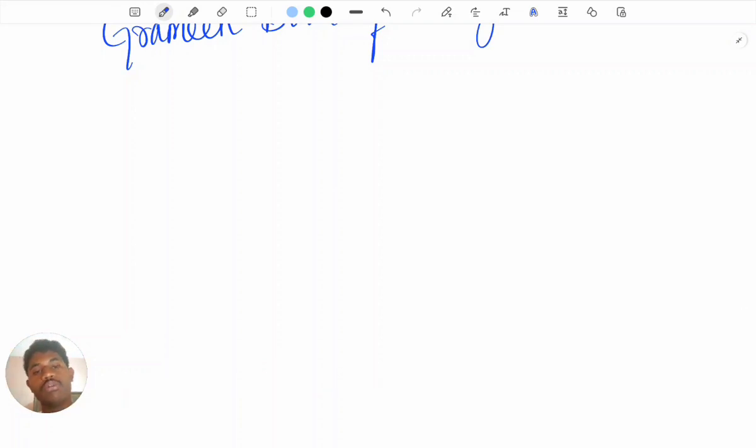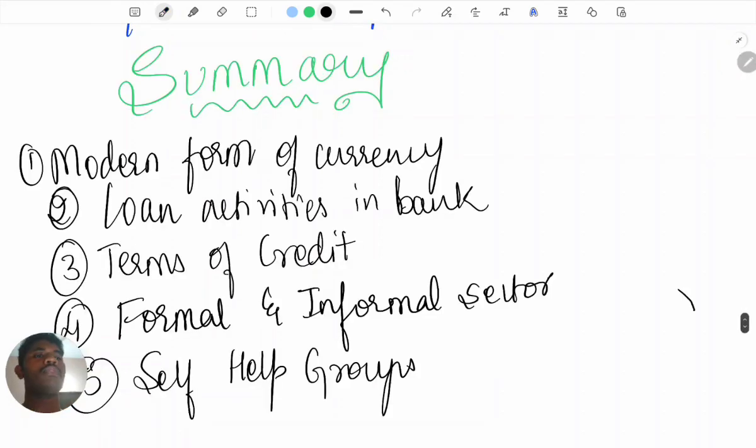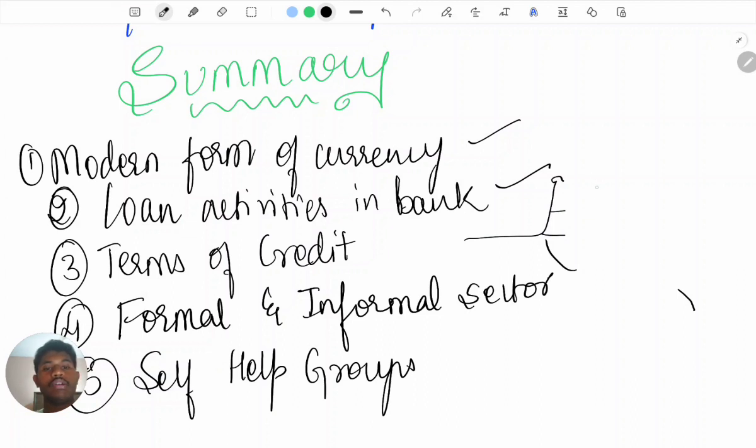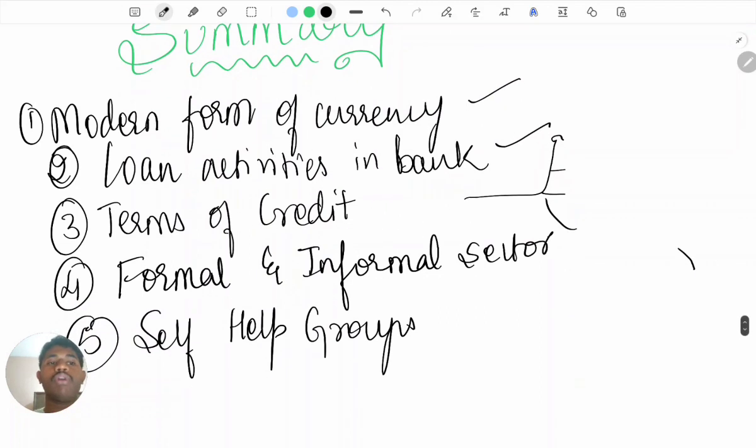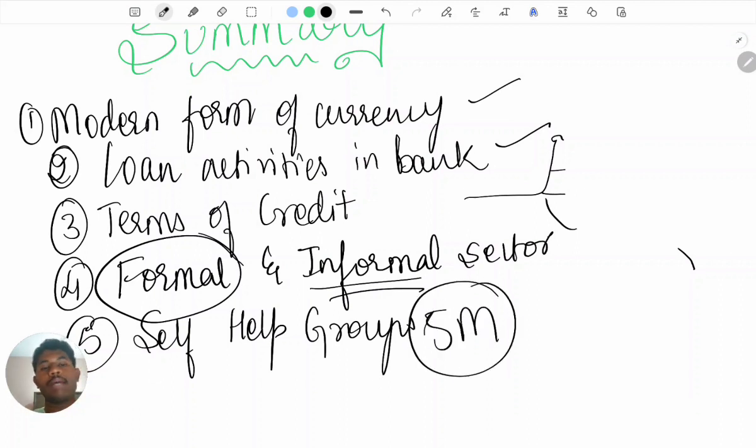So before we go, let's sum up with a summary. We have modern forms of currency that are paper notes and coins; loan activities, where the interest rate the borrower gives minus the interest rate the bank gives to the lenders is the main income of the bank. Terms of credit, we have 4: interest rate, collateral, documentation requirement, and mode of repayment. Formal and informal: usually formal is better than informal. And self-help groups, a 5 marker concept. So this was the chapter Money and Credit.